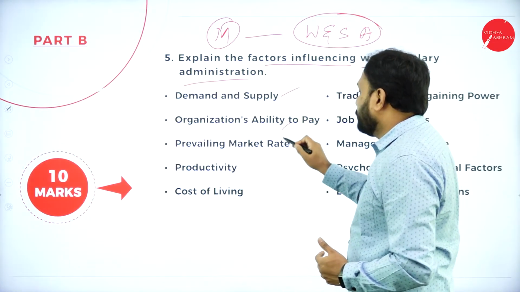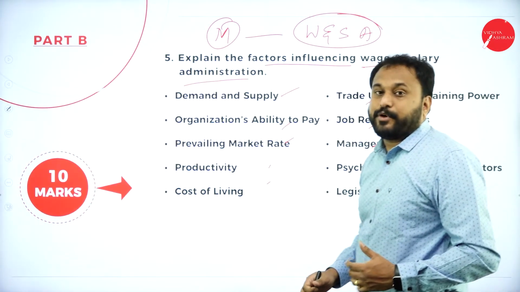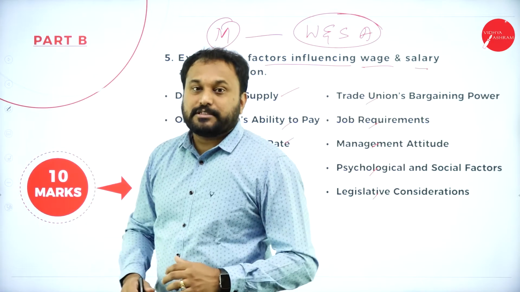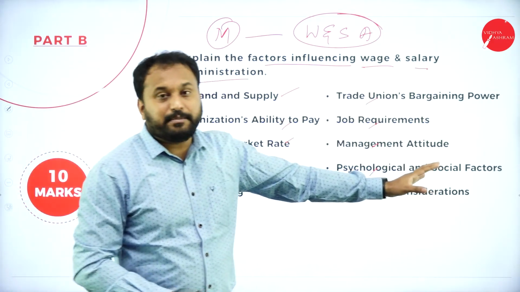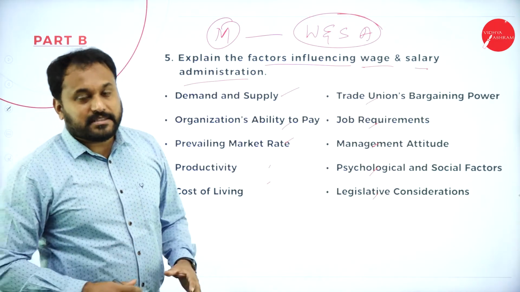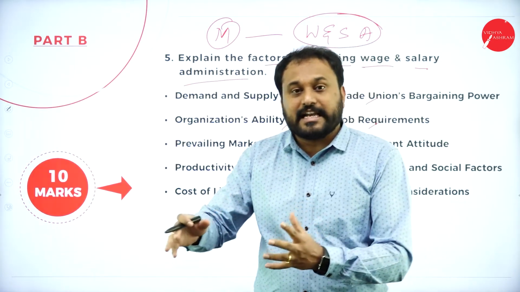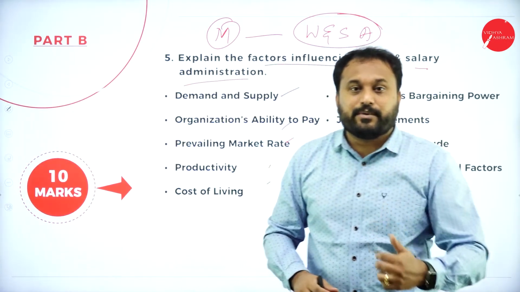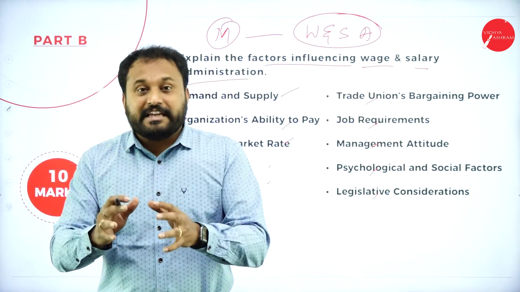Say for example, you have 1, 2, 3, 4, 5, 6, 7, 8, 9, 10. So I have given you 10 points. Each point you are supposed to explain. Don't just write the 10 points here. You need to explain each and every point. I've done this in the exclusive concept classes. So please do watch the concept classes of performance appraisal, wage and salary administration, incentive plans, motivation, and all the HRM 3 concept classes without leaving any video.